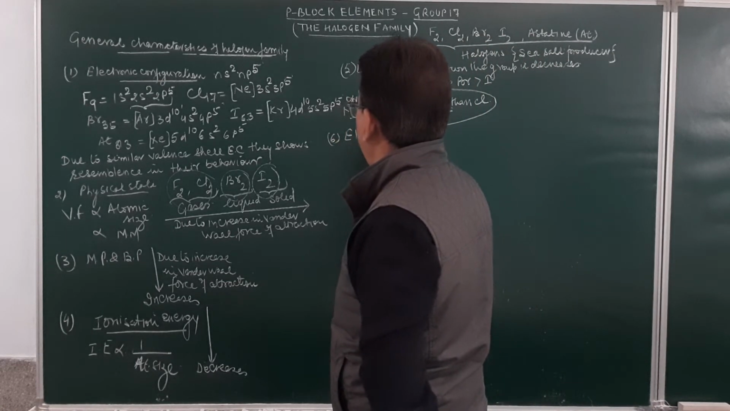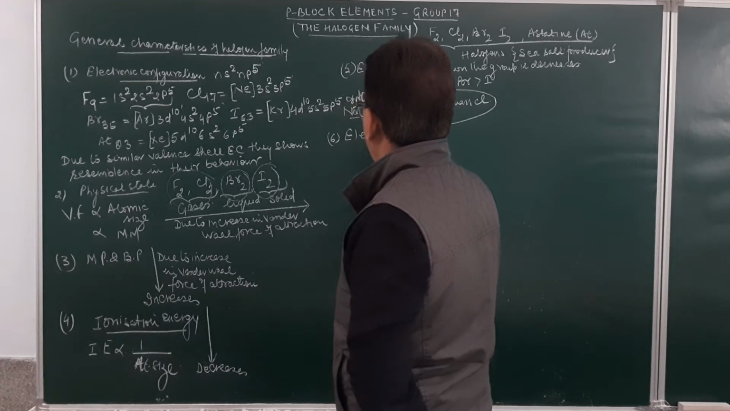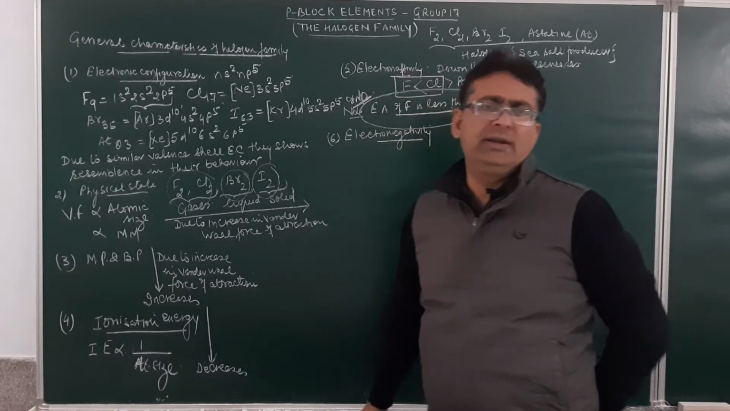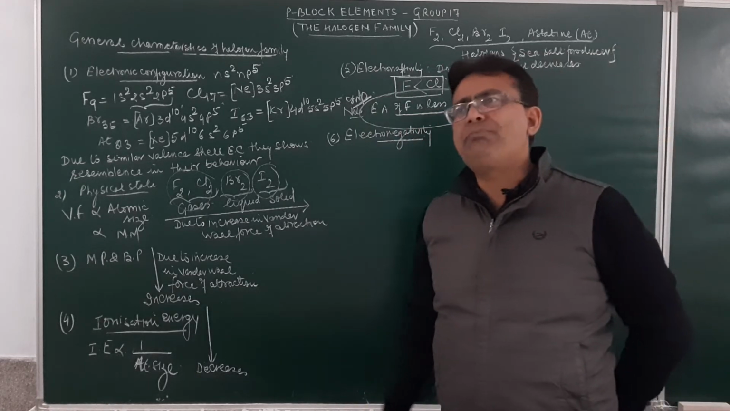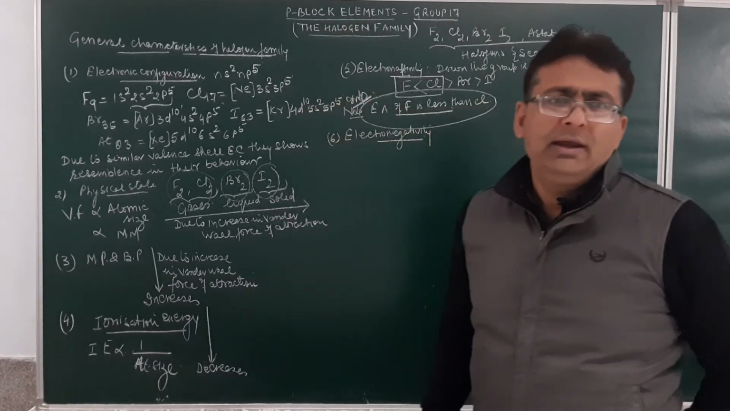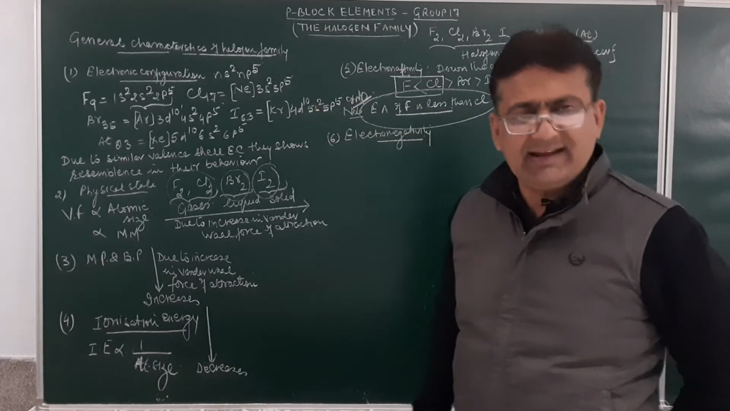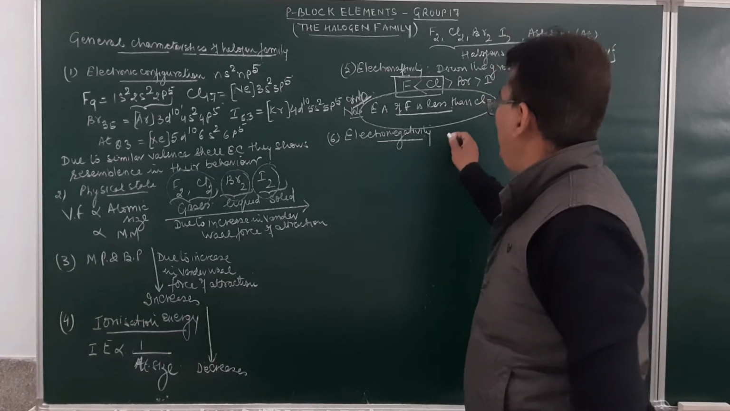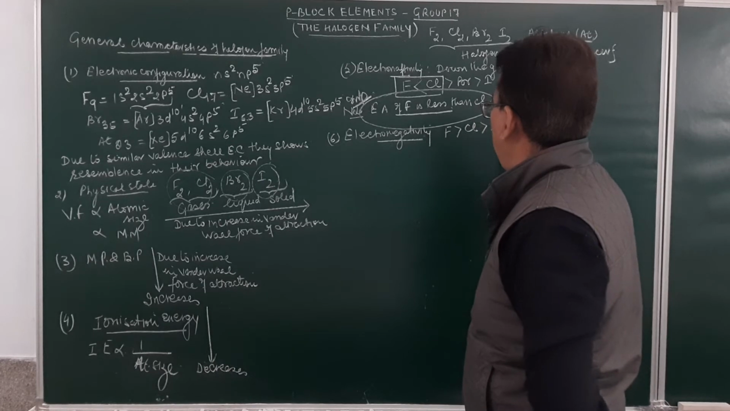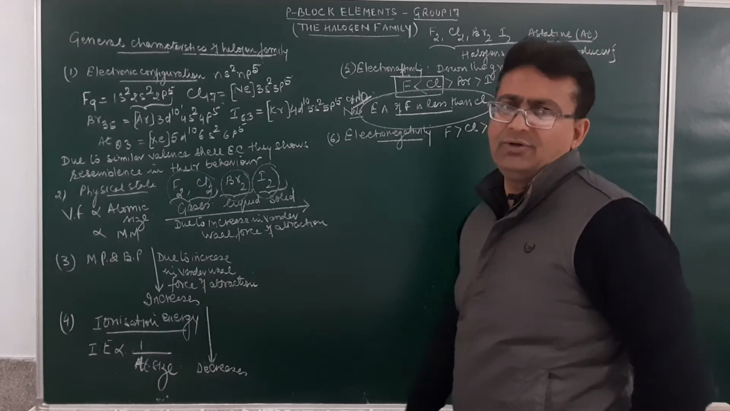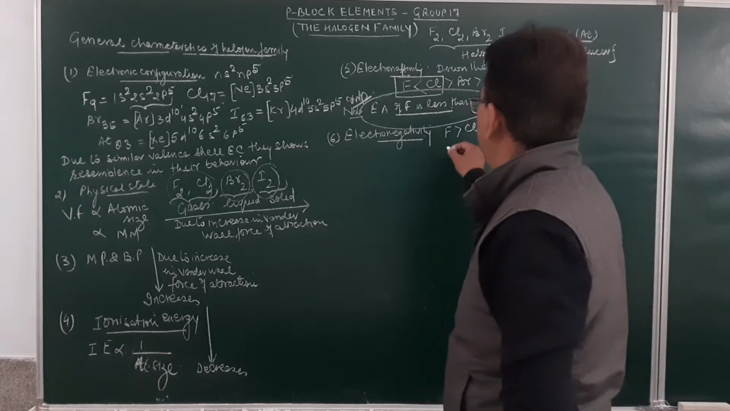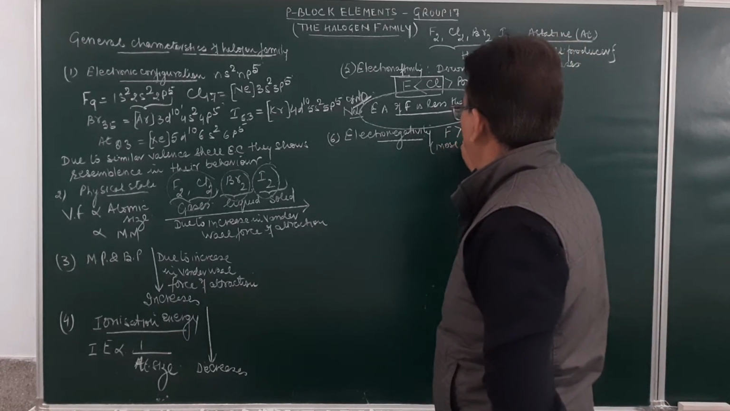Now we all know that as we move along the period, the electronegativity goes on increasing. Fluorine is the most electronegative element in its period. Down the group, electronegativity value goes on decreasing. So fluorine will be more electronegative than chlorine, more electronegative than bromine, and more electronegative than iodine. In fact, in chemistry, the most electronegative element is fluorine.